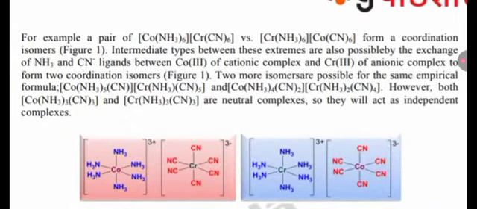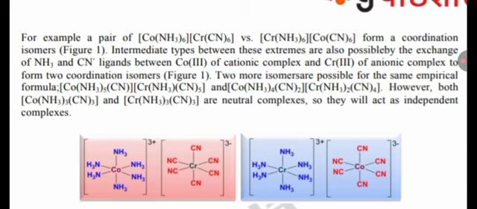For example, the pair [Co(NH3)6][Cr(CN)6] versus [Cr(NH3)6][Co(CN)6] forms a coordination isomer, Figure 1. Intermediate isomers between these extremes are also possible by the exchange of NH3 and CN⁻ ligands between Co3+ of the cationic complex and Cr3+ of the anionic complex.